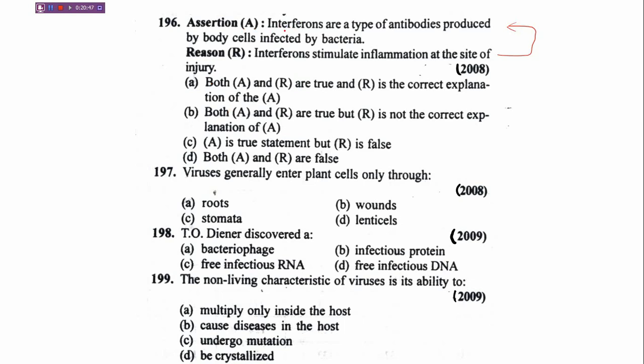Assertion says interferons are a type of antibodies produced by body cells infected by bacteria. No, they are actually produced by body cells which are infected by viruses. So the assertion is false.